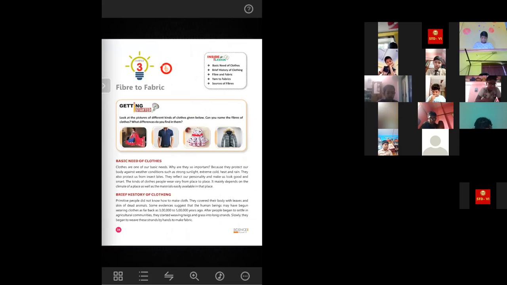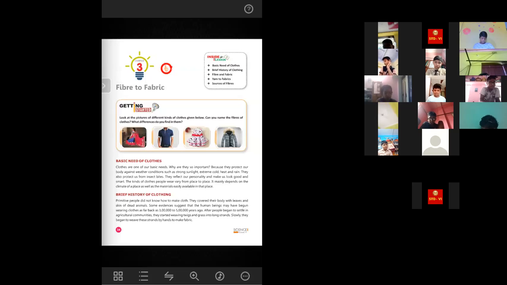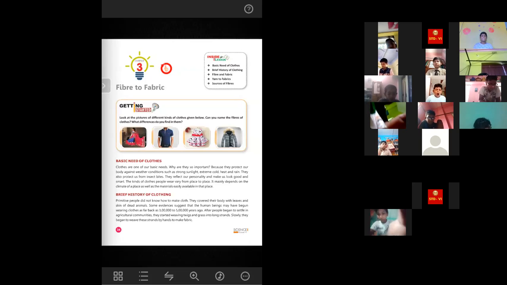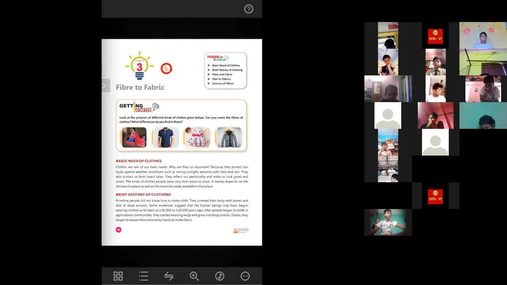You will see. So what we will read in this chapter: the basic need of clothes, why we need clothes. We all have an idea of that. Brief history of clothing. There is also a history, because from time to time the types of clothes that we wear keep changing. So we will know the history of clothing.